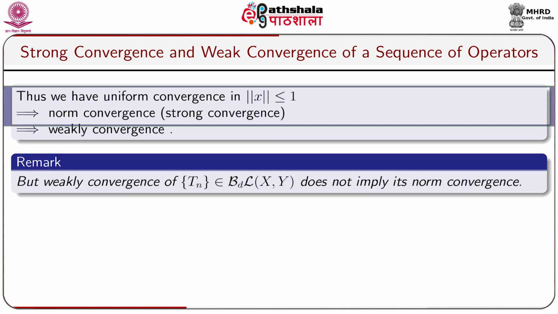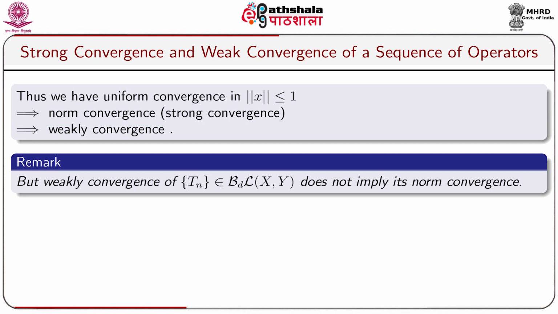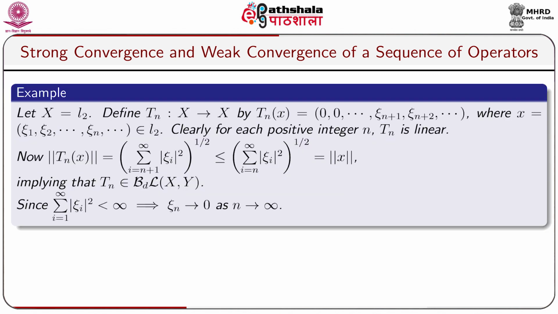Thus, we have uniform convergence, that is convergence in norm, for norm x less than or equal to 1, implies strong convergence, which implies weak convergence. In this connection, we take a remark: weak convergence of a sequence of bounded linear operators belonging to BDL(X,Y) does not imply its norm convergence. For this, we cite an example.